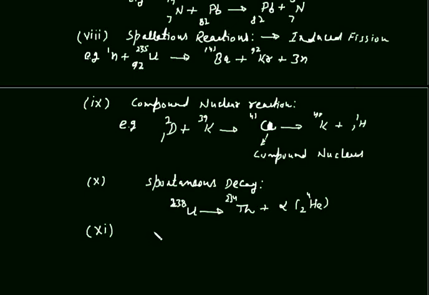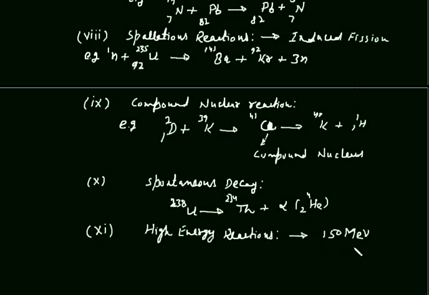And now the last type of nuclear reaction, 11th type, is high energy reactions. These reactions occur in the energy range of 150 million electron volt.